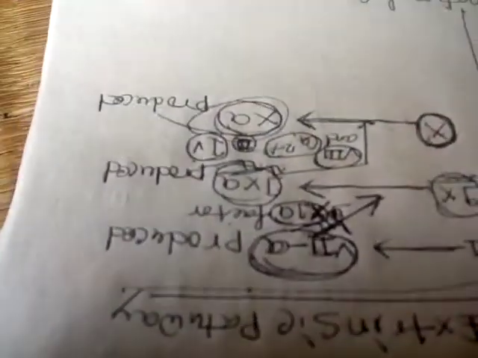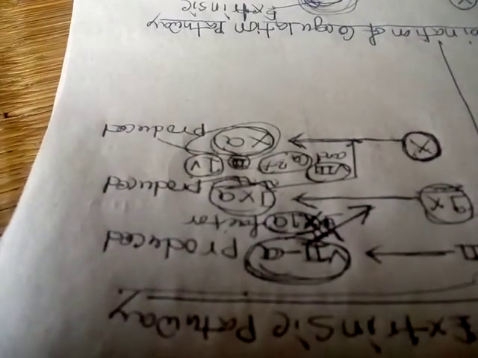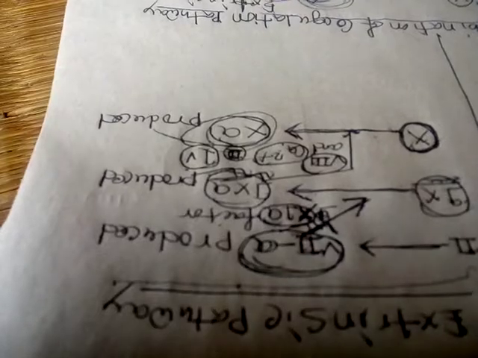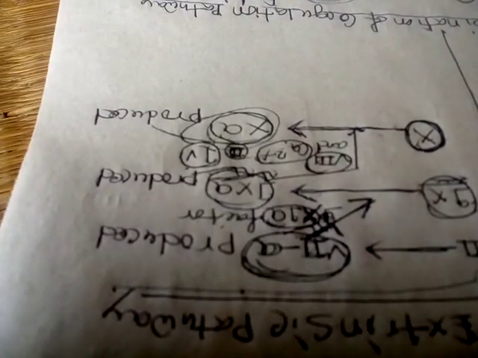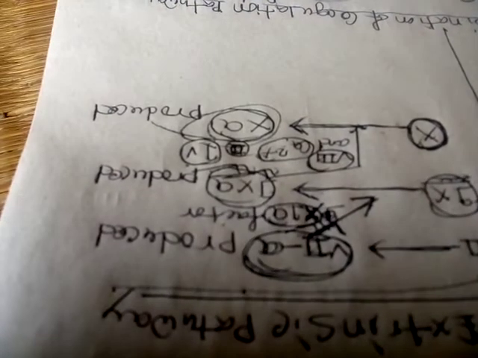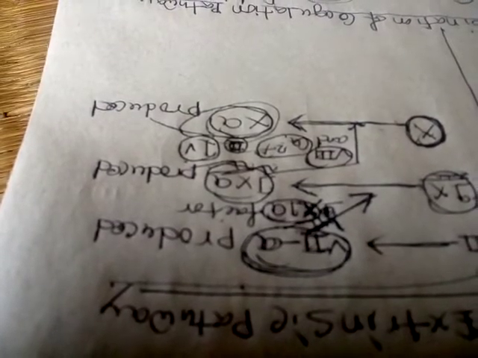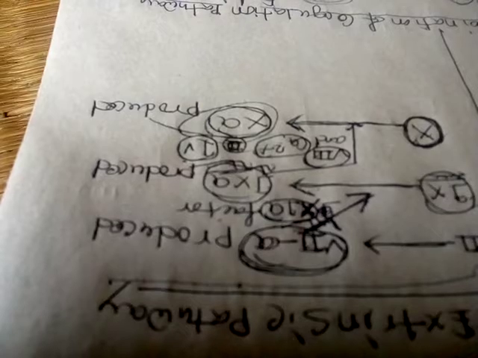So see, if thrombin will not be formed, right? If we give the antithrombin 3 dependent drug, heparin, what will happen?